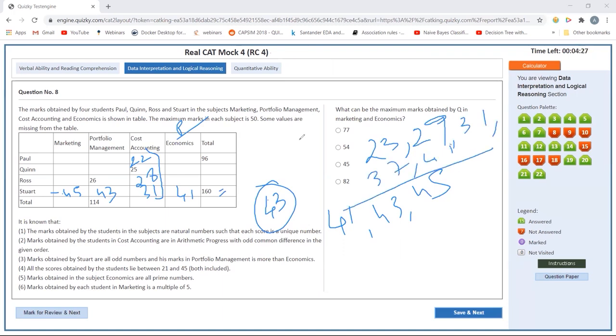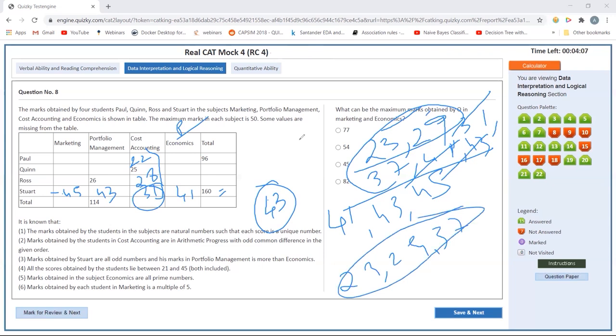These are the prime numbers between 21 and 45. 43 is done. 41 is done, I have already used it. 23 and 29 are possible. 31 I have already used here, so 31 is out. So I have these three numbers: 23, 29 and 37. These three numbers will come for economics.